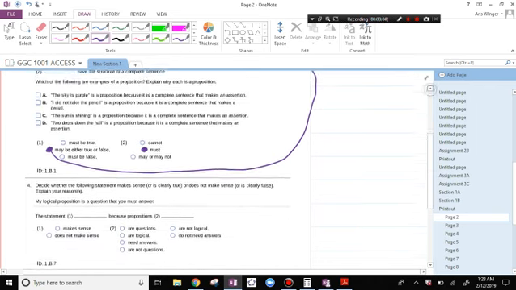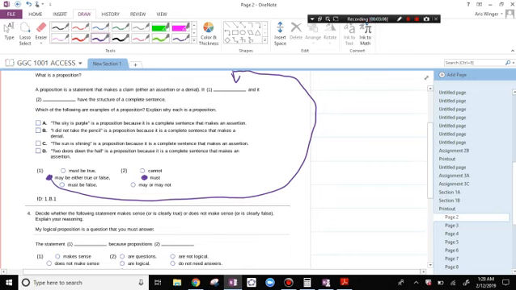Let's see which ones are propositions. "The sky is purple" is a proposition. It makes a claim, and it's a complete sentence. "I did not take the pencil." Makes a claim, and it's a complete sentence. "The sun is shining." Makes a claim. Is a complete sentence. "2 doors down the hall" is not a sentence.